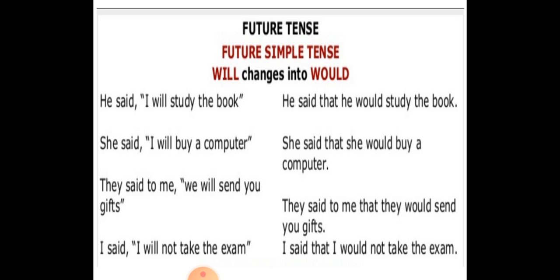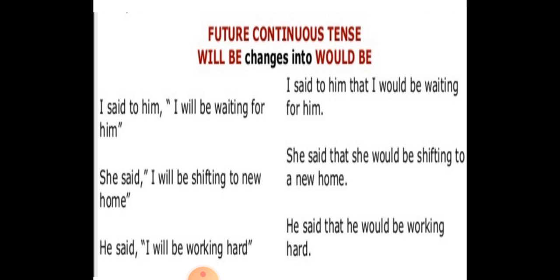It will be the same. Now talking about future tense, in simple future tense simply will changes into would only. He said I will study the book. He said that he would study the book. There are other examples also for your understanding that you can see, and you will understand how the simple future tense changes.